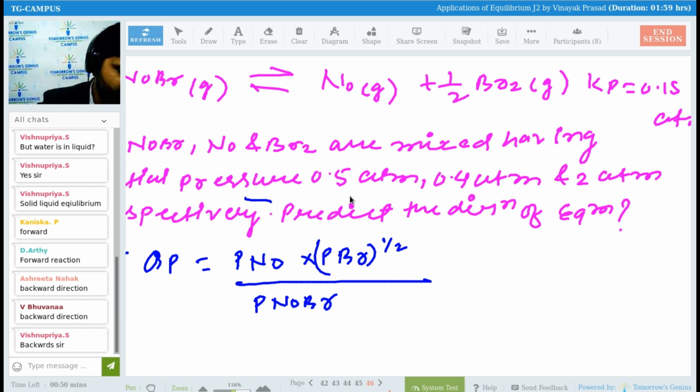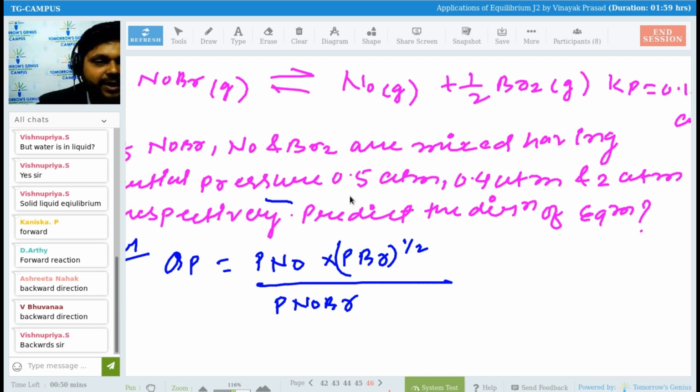Predict the direction of the equilibrium. So what will I write here first for P and O, the partial pressure of NO? For NO it is 0.4. So I should write 0.4 here, right?